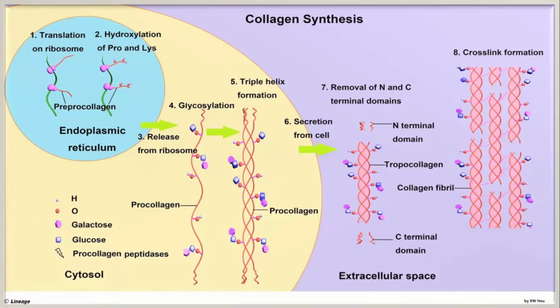Modification number 2, glycosylation, which adds glucose and galactose. These glucose and sometimes galactose come together and get attached to hydroxylysine. Not all, just some of these. Now, what's the importance of this?